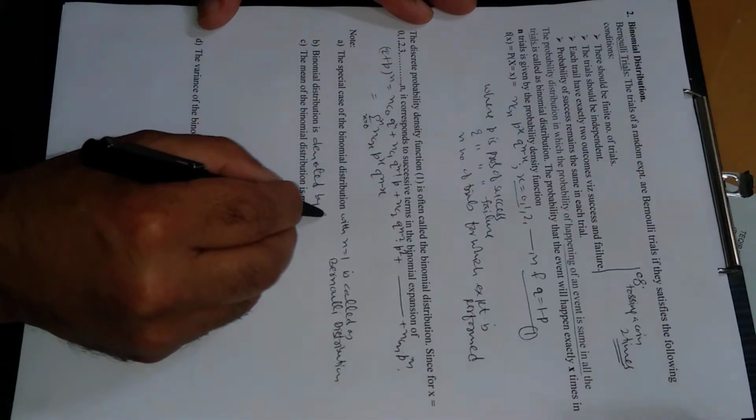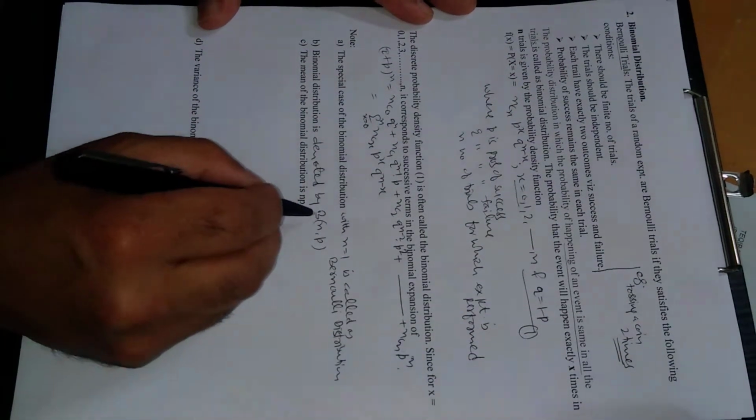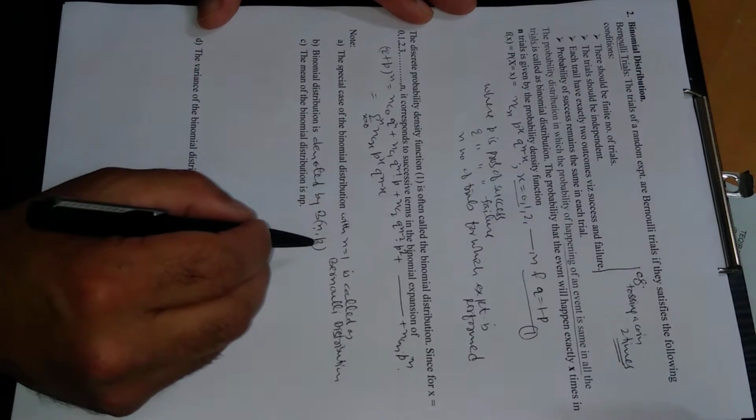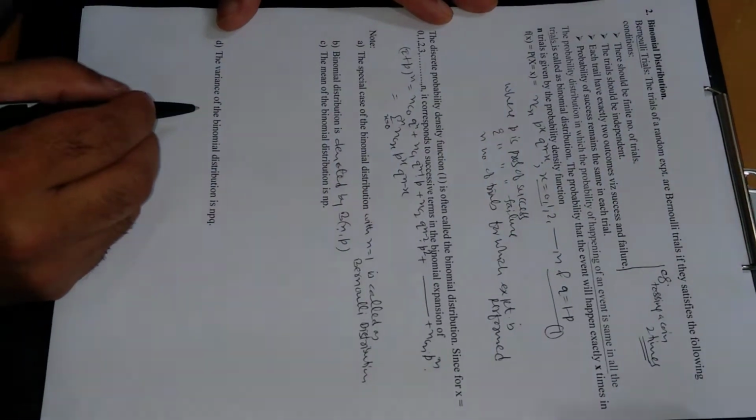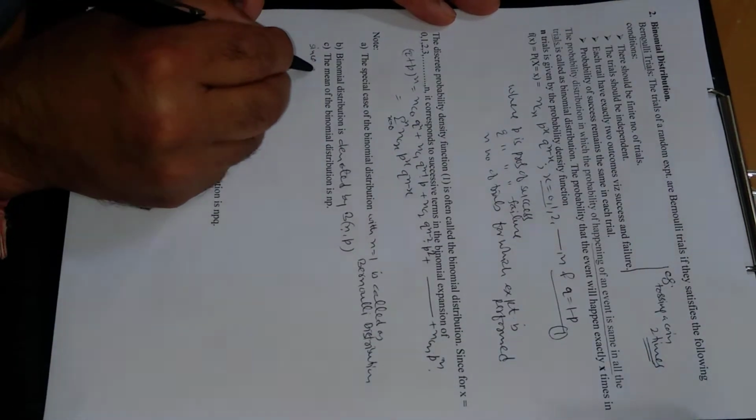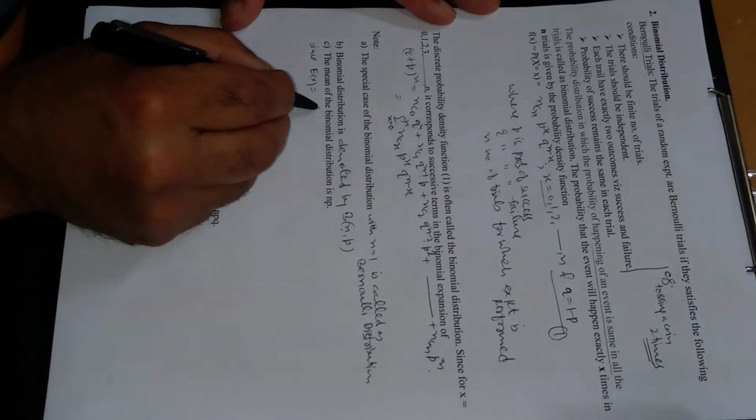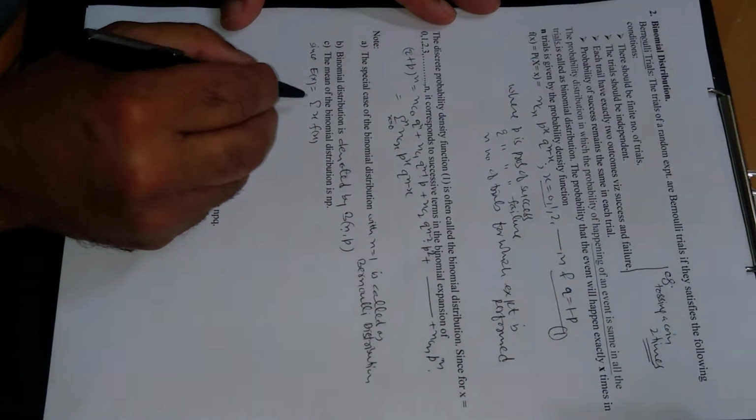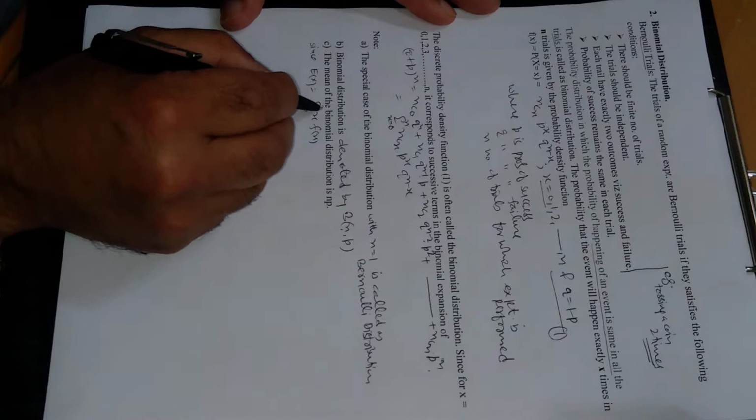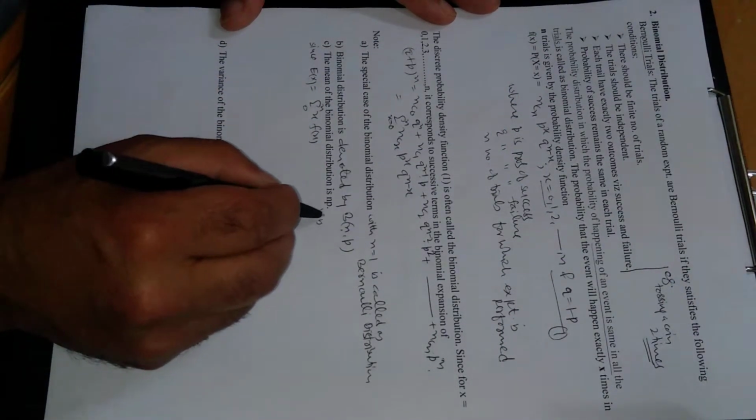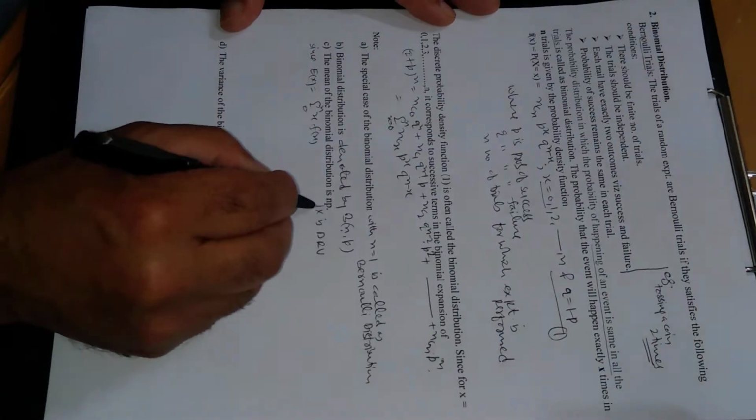The binomial distribution is denoted by B(n, p). B means binomial, n means the number of trials for which the experiment is performed, and p is the probability of success. The mean of the binomial distribution is np. Since E of x is the summation of x f of x, with x varying from 0 to n. This we already know by definition, because x is a discrete random variable.